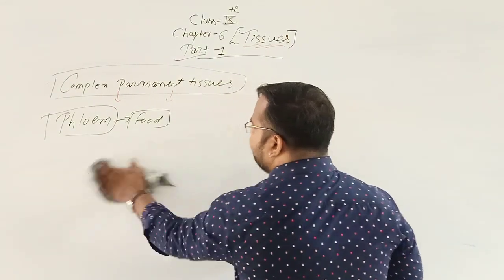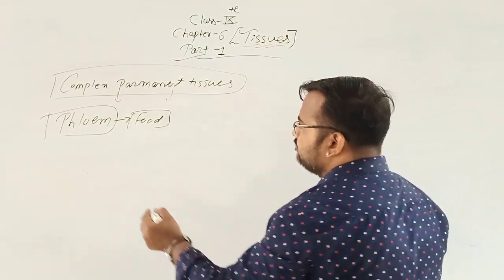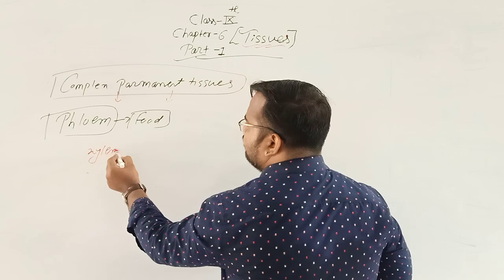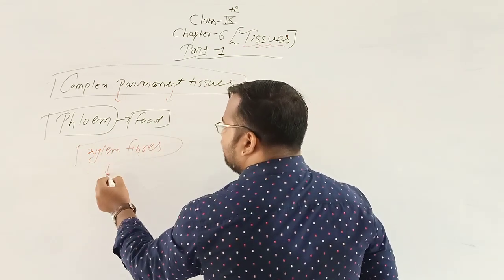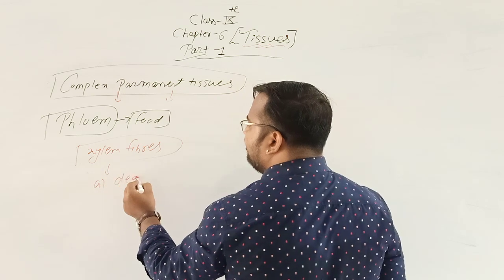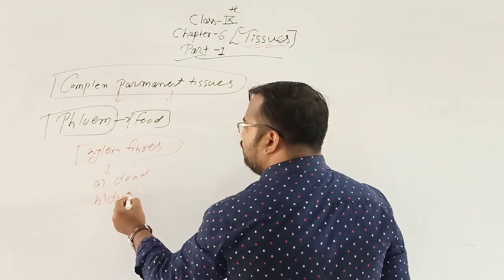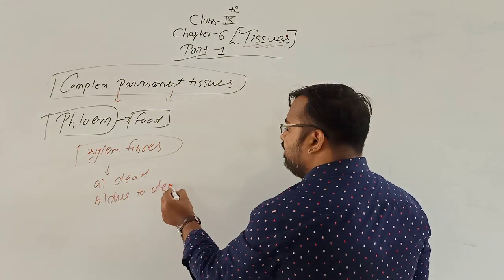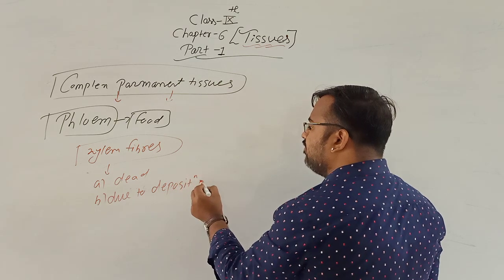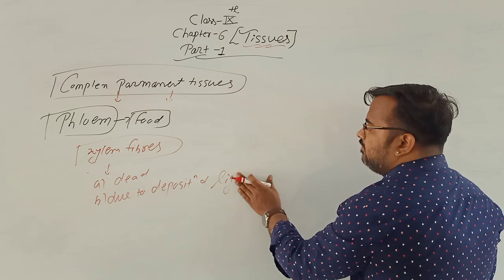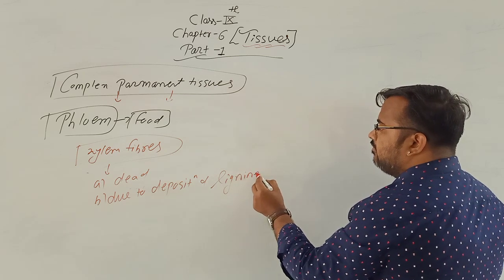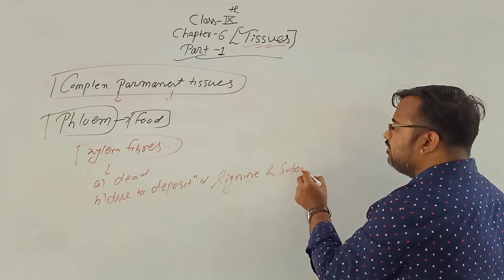The last is phloem fibers. It is dead due to deposition of lignin and suberin.